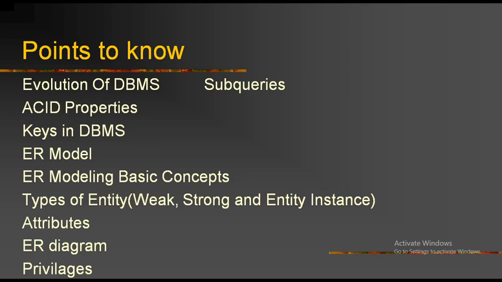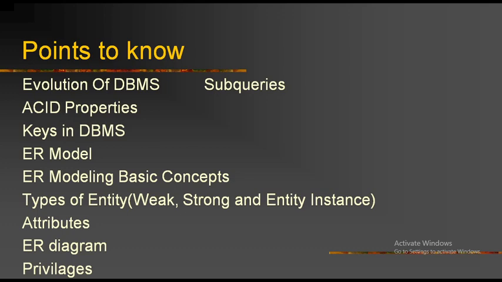Next one is multi-valued attributes. A multi-valued attribute has more than one value for that particular attribute. A single person can study more than one degree. That is the main example for a multi-valued attribute. And a single person can have more than one bank account in different branches. Maybe a single person can have an account in SBI, and the same person can have an account in HDFC or other branches of HDFC. So this is what is known as attributes.